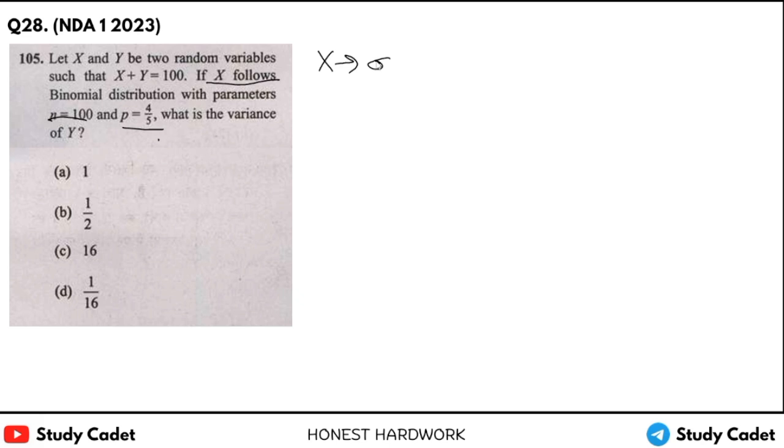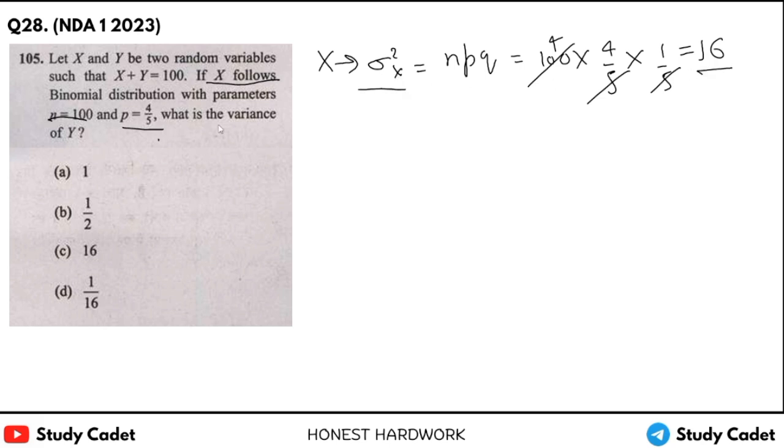Variance of X will be npq. N is 100 into p is 4 by 5 into q, 1 minus 4 by 5, that is 1 upon 5. 5 into 5 is 25, 4 into 4 is 16. So variance of X is 16, but it is asking variance of Y.